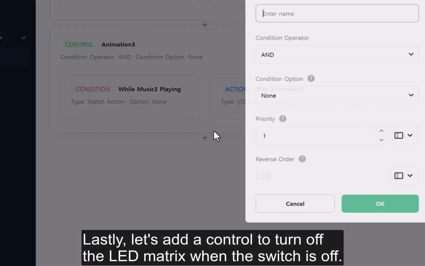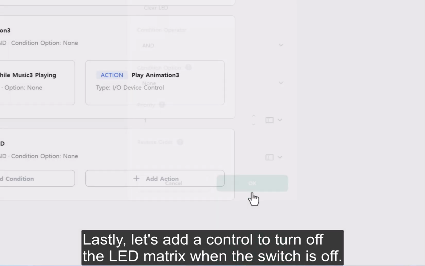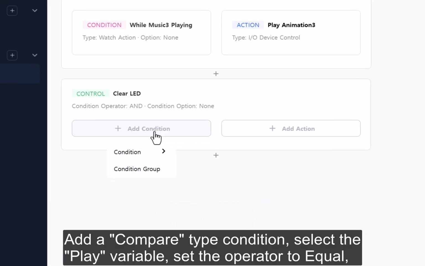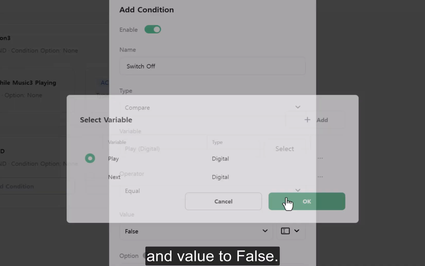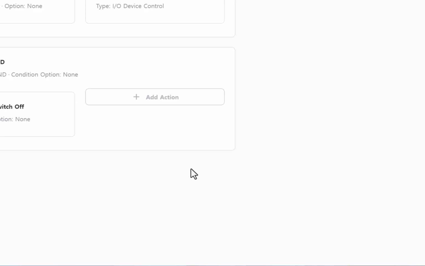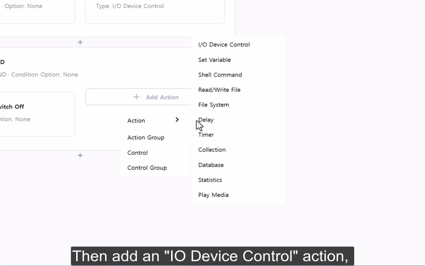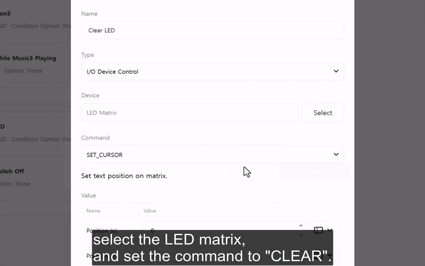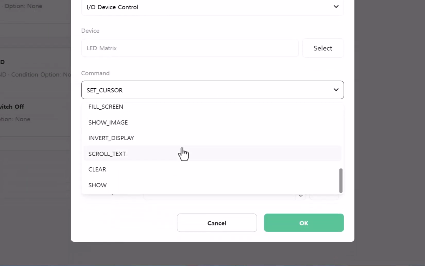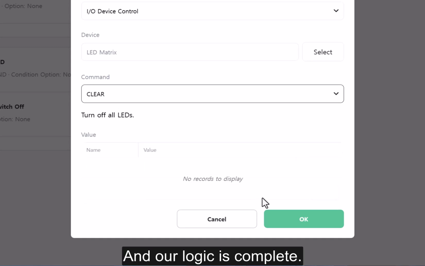Lastly, let's add a control to turn off the LED matrix when the switch is off. Add a compare type condition, select the play variable, set the operator to equal and value to false. Then add an I/O device control action. Select the LED matrix and set the command to clear. And our logic is complete.